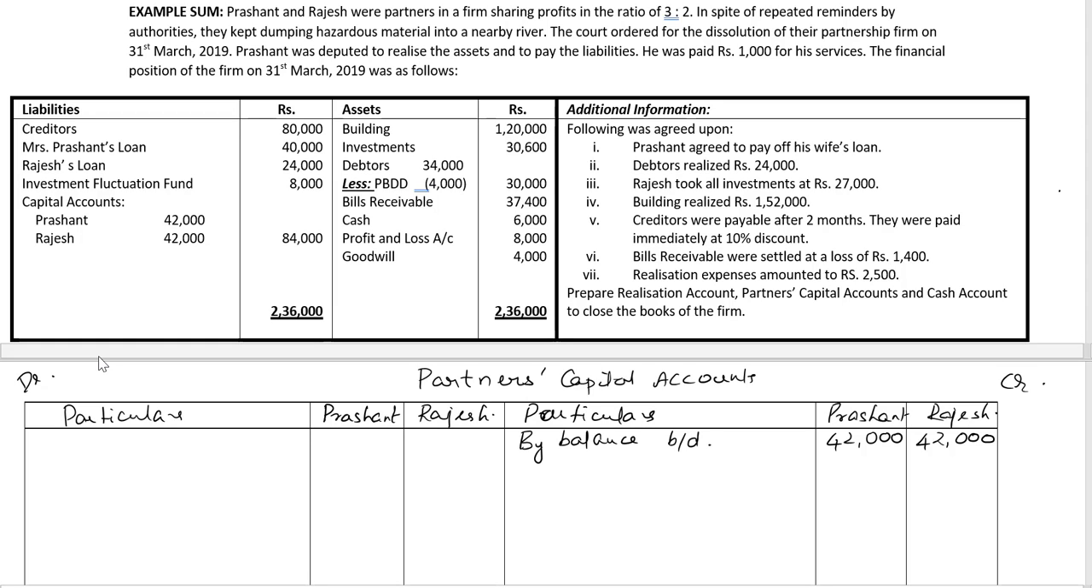There's a profit and loss account for rupees 8,000. The asset side of the balance sheet, we need to write it off to profit and loss account. 8,000 to be written off in profit sharing ratio 3:2. Comes up to 4,800 for Prashant and 3,200 for Rajesh.